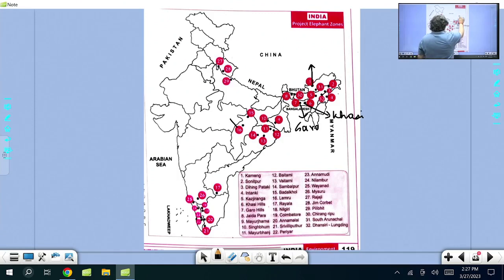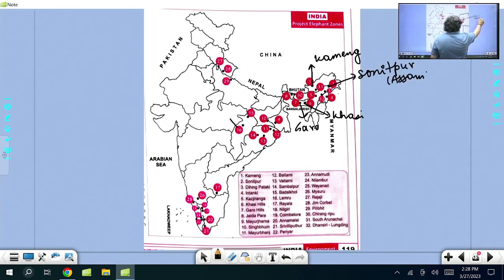Then you'll find Kameng, that is in Arunachal Pradesh, right? Then Sonitpur is in Assam. Kameng is in Arunachal Pradesh, part of Arunachal Pradesh adjoining Assam, Kameng, Sonitpur. That is a landscape.